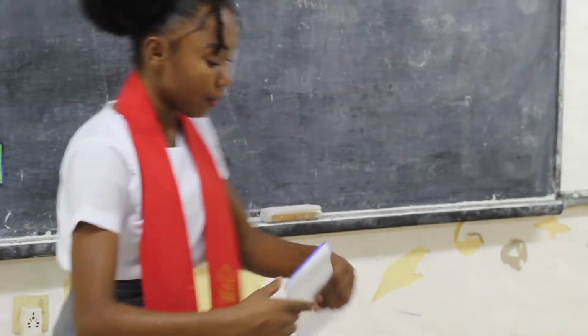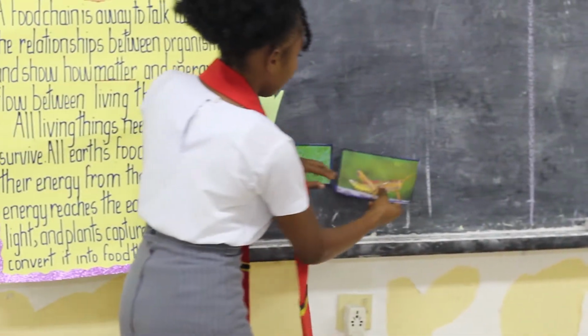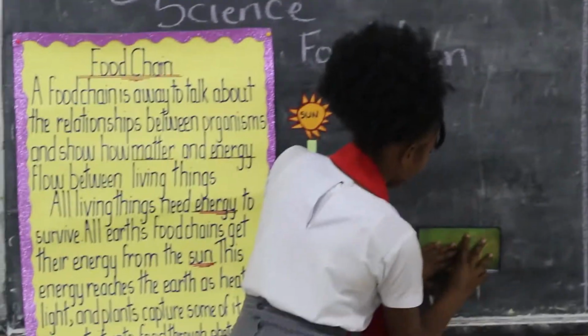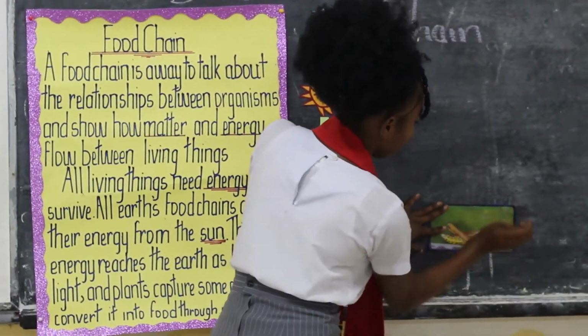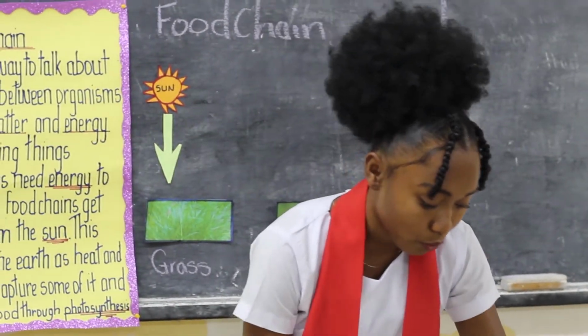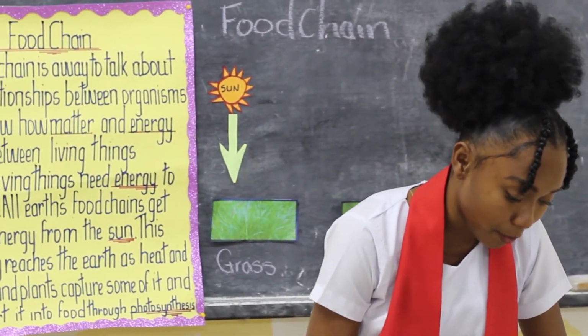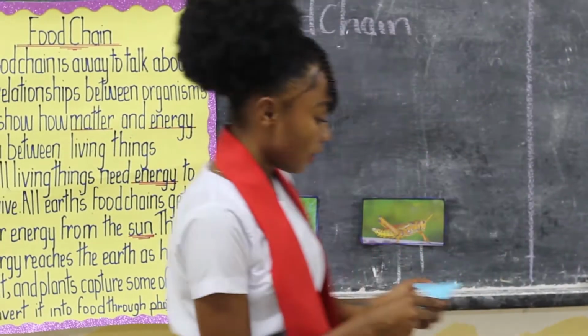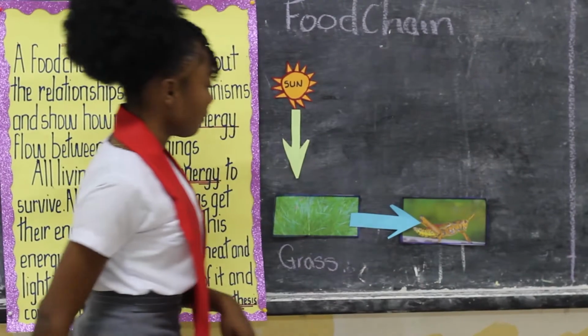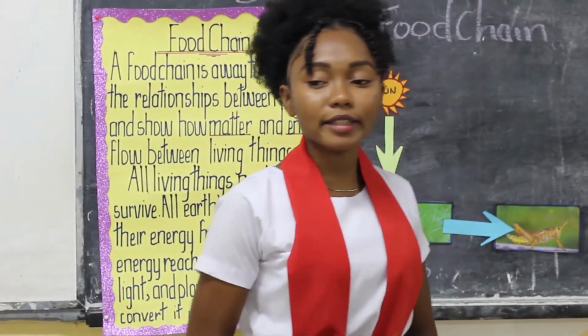Very good. You saw a grasshopper. We're going to have a grasshopper here. We're going to put an arrow to show that the grasshopper ate the grass. Good. What ate the grasshopper, class?